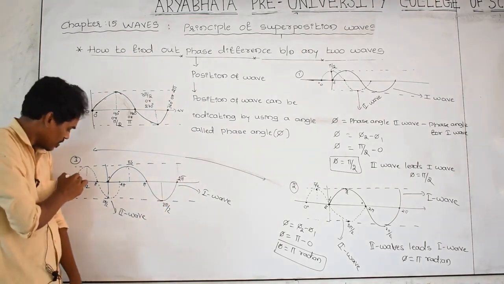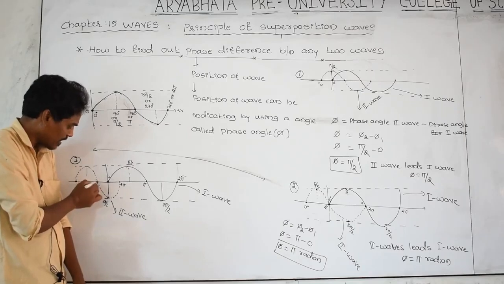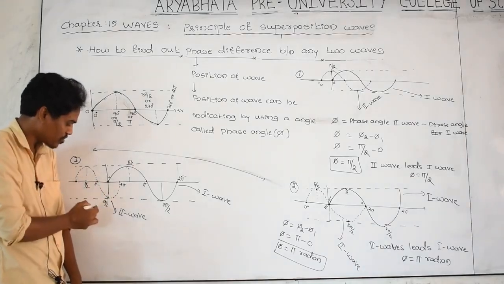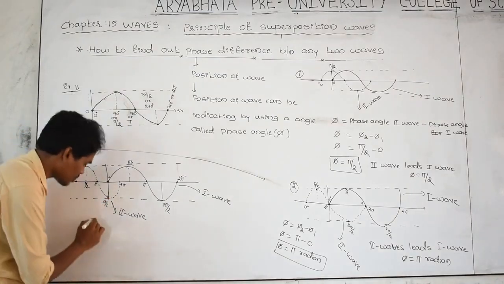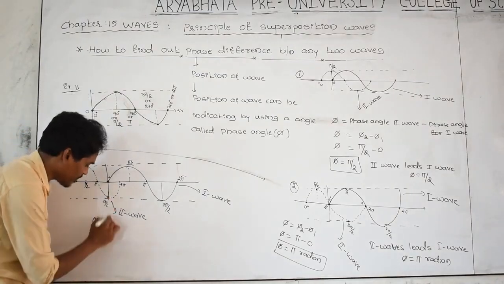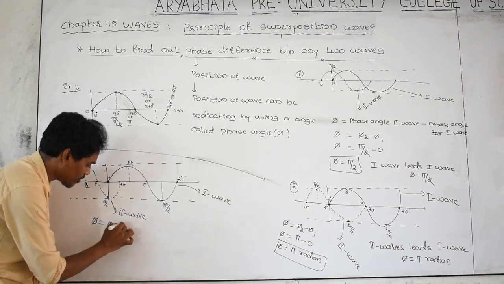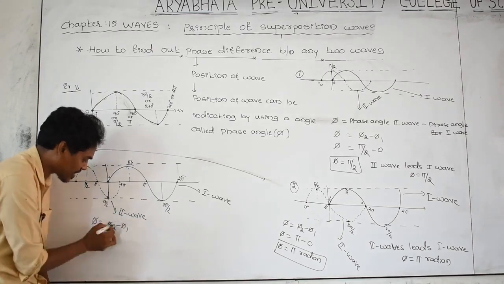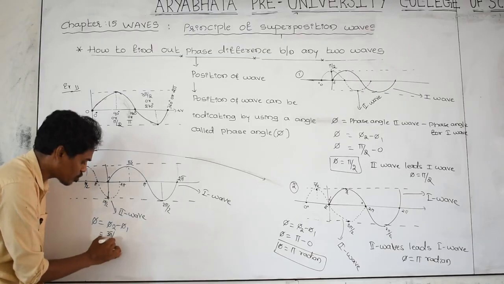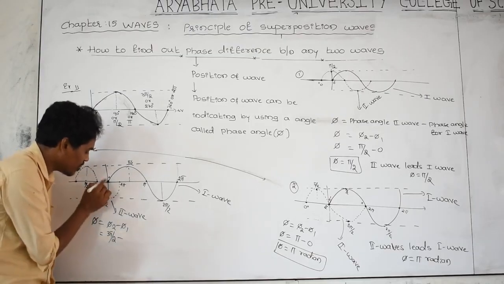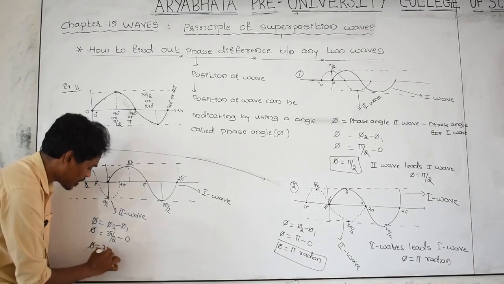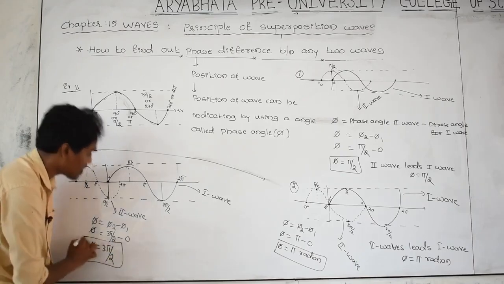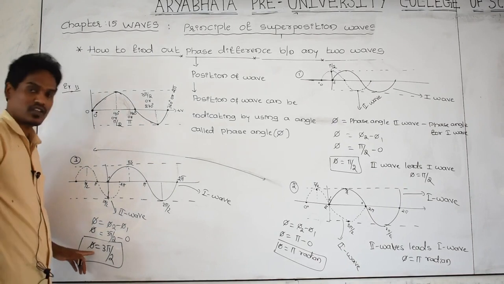And here half cycle and this is quarter cycle, means at this point phase angle phi 2 minus phi 1. At this point the phase angle for second wave, that is 3 pi by 2, means 270, minus at this point the phase angle for first wave is 0 degree, means phi is equal to 3 pi by 2 radian. What is the phase difference between first wave and second wave? That is 3 pi by 2.